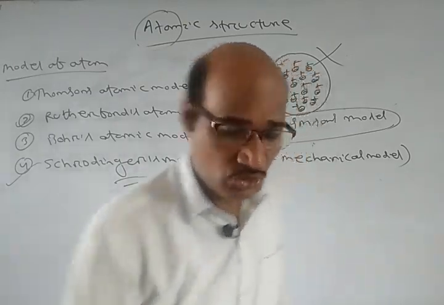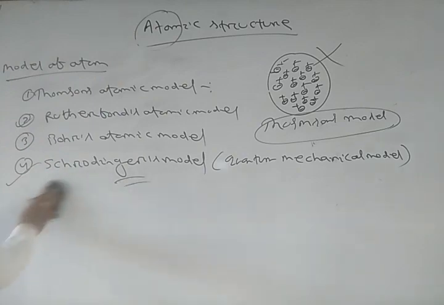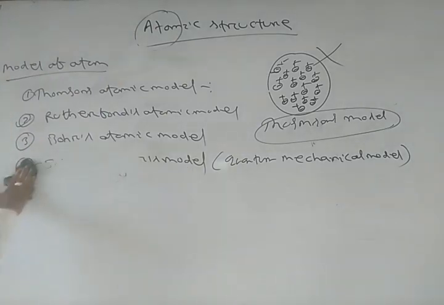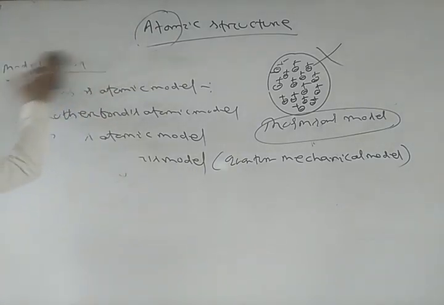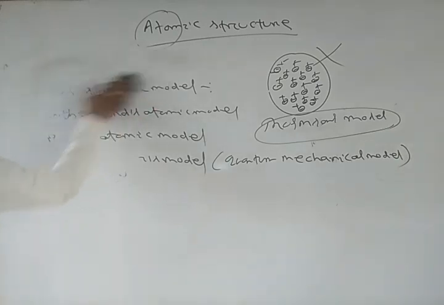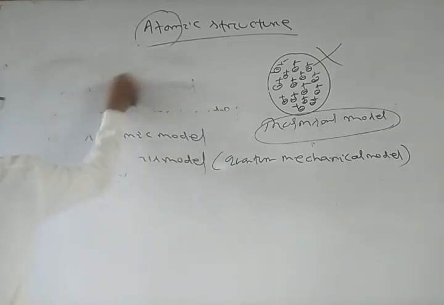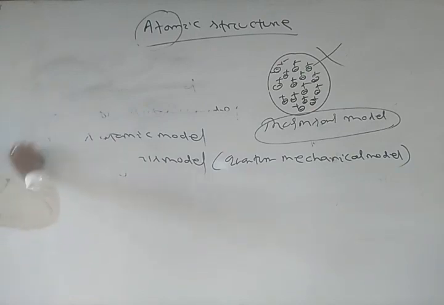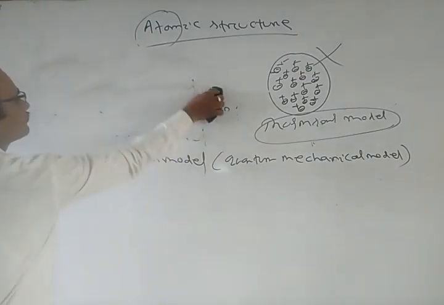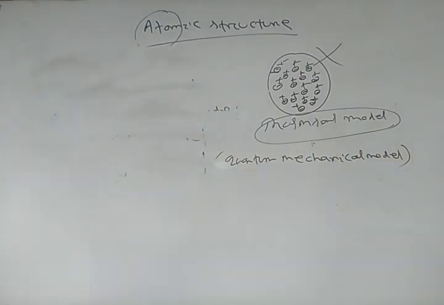So first of all, we discuss Rutherford's alpha ray scattering experiment, where he discovered the nucleus of the atom. Let's see Rutherford's alpha ray scattering experiment.